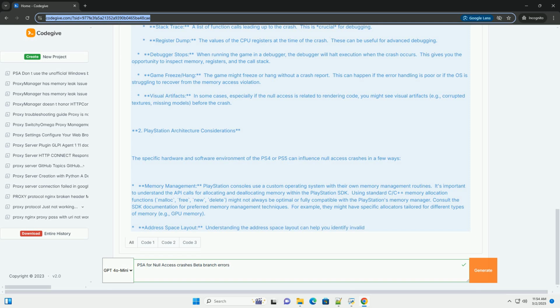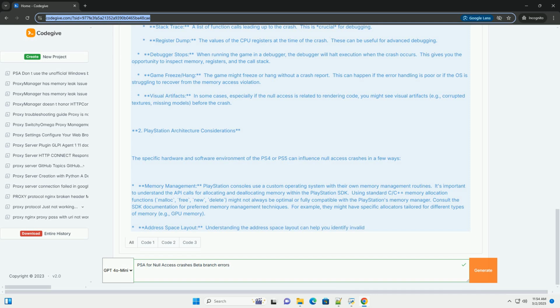Graphics API: the graphics API, for example PSSL or a custom graphics API, might have specific requirements for memory management. For example, you might need to allocate memory for textures or vertex buffers using specific functions or allocators. Failure to follow these requirements can lead to crashes.